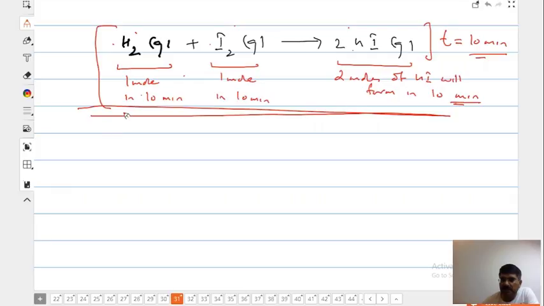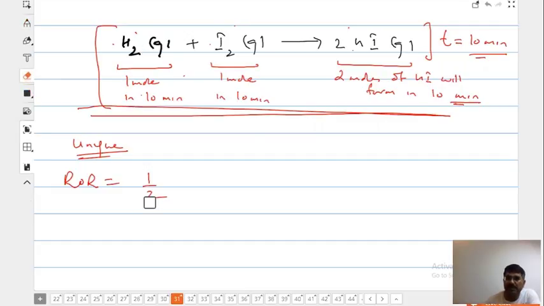Right, Prathamesh? Therefore, to give a unique value to rate of reaction, we divide each term by its coefficient, by its number of moles. It is minus differential of H2 by dt, minus 1 by 1 differential of I2 by dt, and plus 1 by 2 differential of HI by dt. माइनस साइन पता है कहां से आएगा?